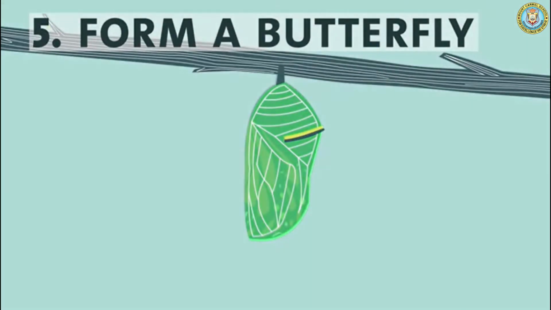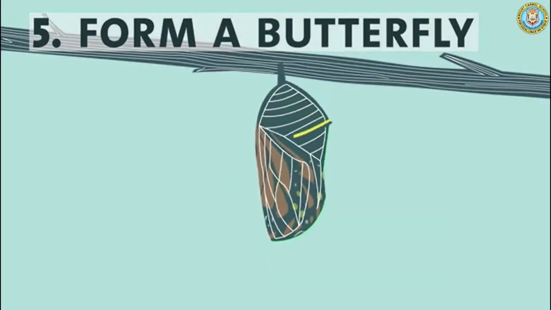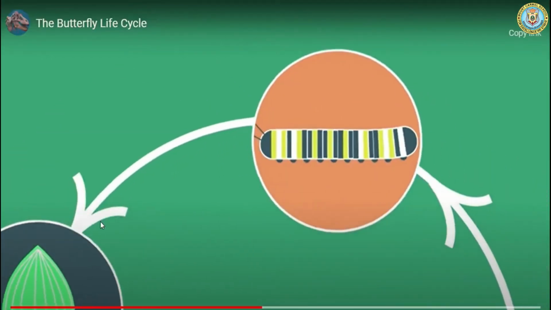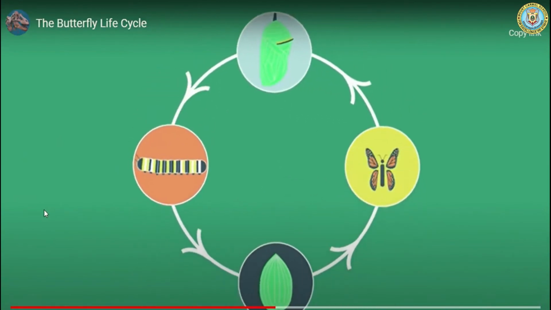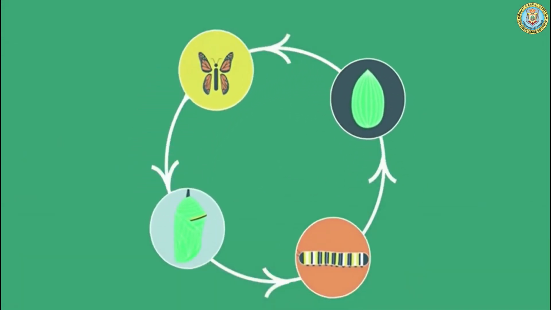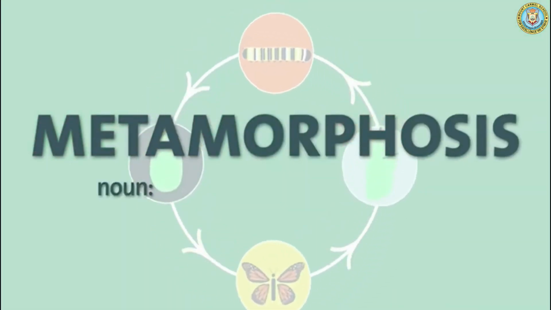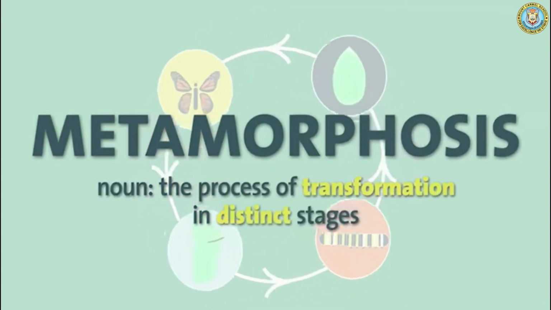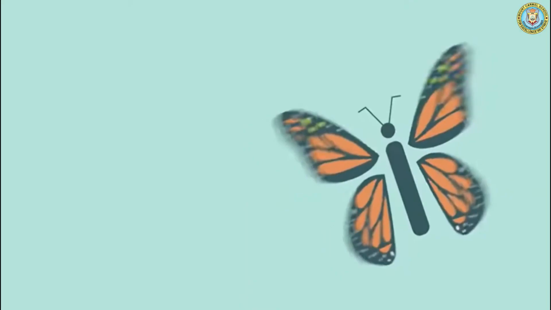Then, when its own genes and the climate indicate the time is right, out pops the butterfly. This entire cycle, from egg to caterpillar to chrysalis to butterfly, is known as metamorphosis because the animal goes through striking, distinct life stages. Now our butterfly will find a mate so it can start the butterfly life cycle all